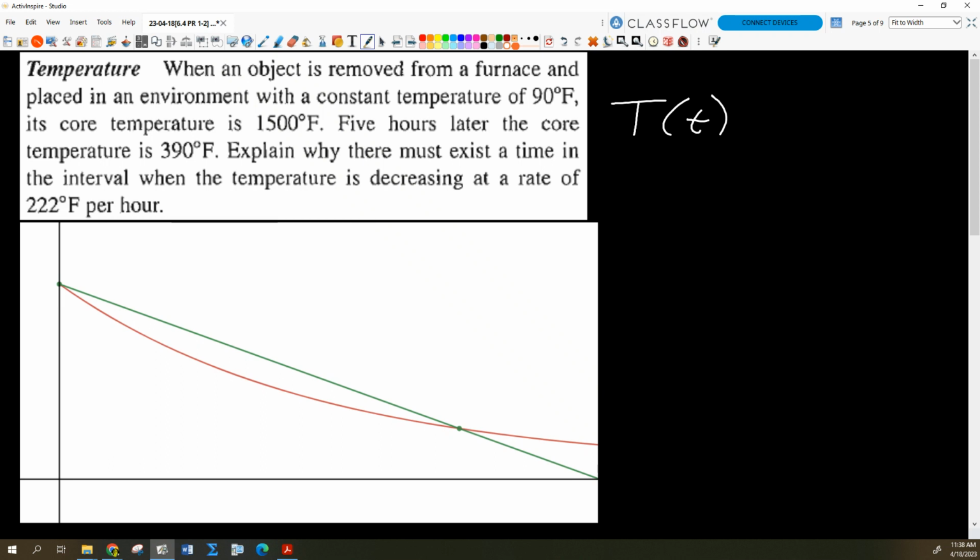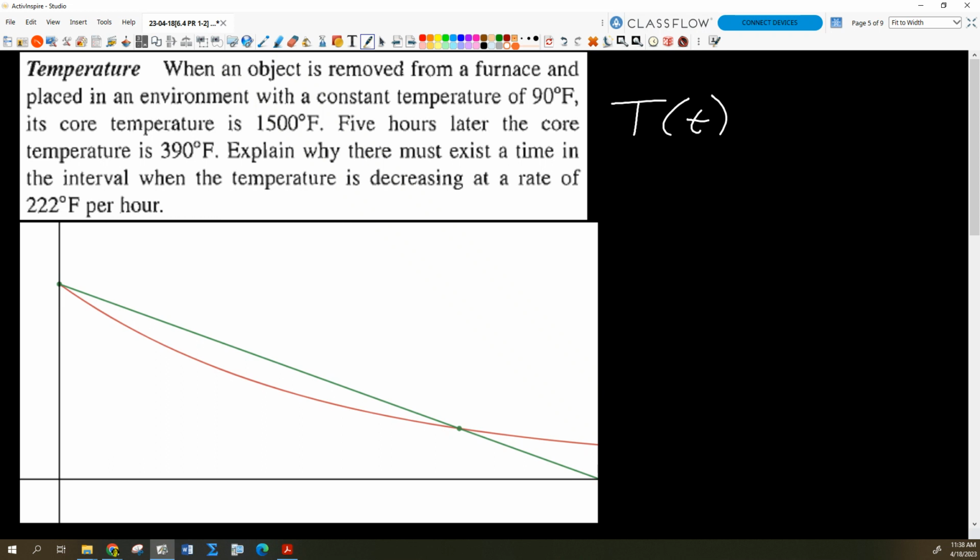Would this temperature function, if I were to graph temperature as a function of time, be continuous? Wouldn't it have to be? How could it not be? Is it just suddenly going to instantaneously drop from one temperature to another? That can't happen, right? The temperature has to flow away from the object continuously. So it's got to be continuous.